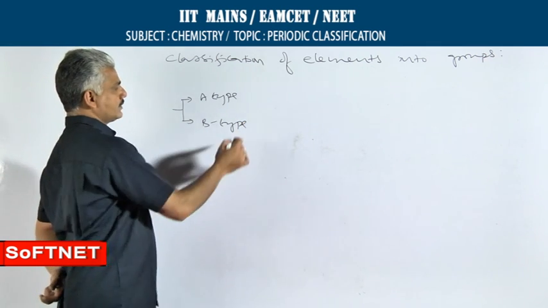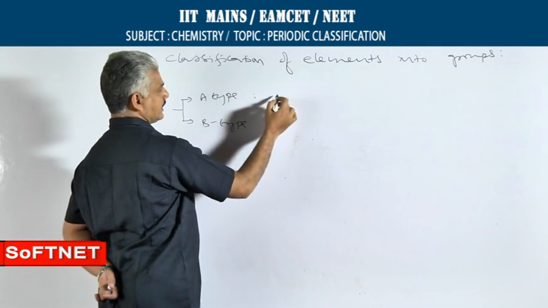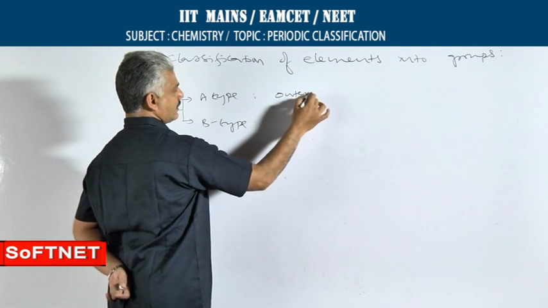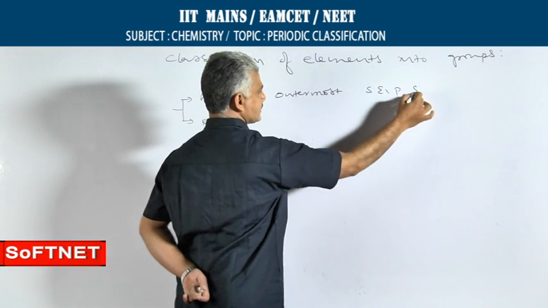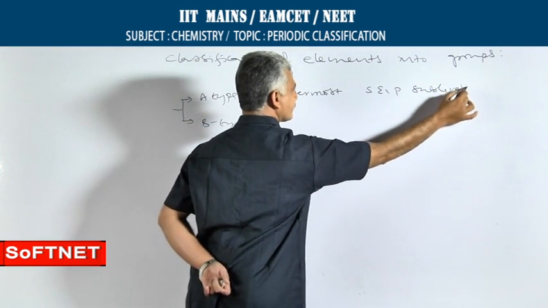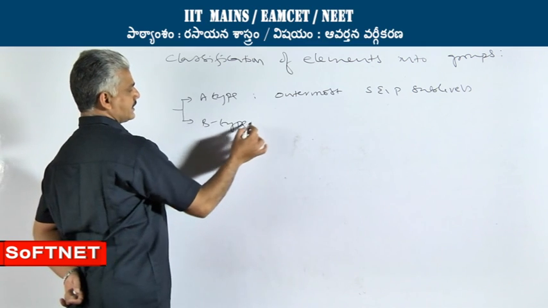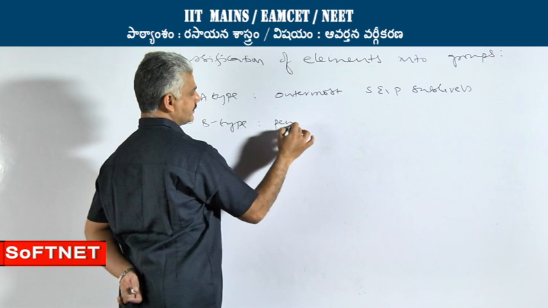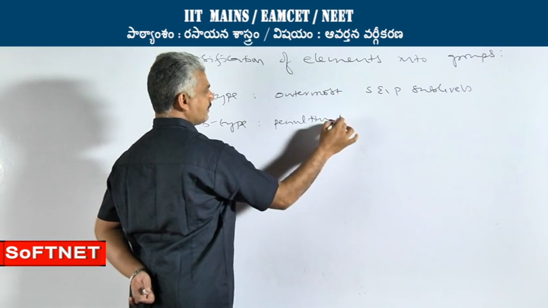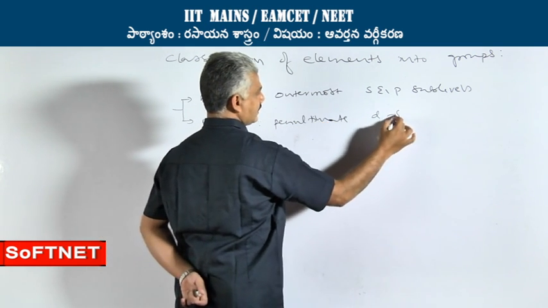In A type of groups, the differentiating electron enters into the outermost S and P sublevels, whereas in B type of groups, the differentiating electron enters into penultimate D sublevel.